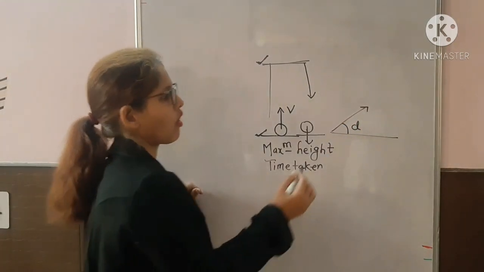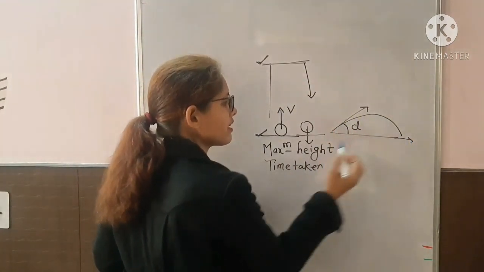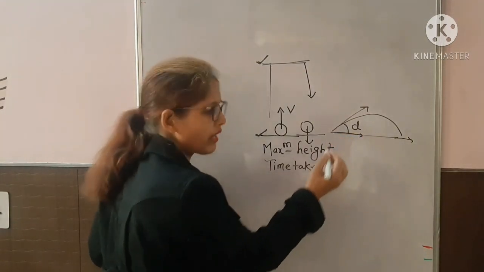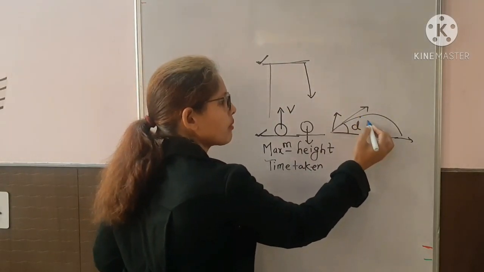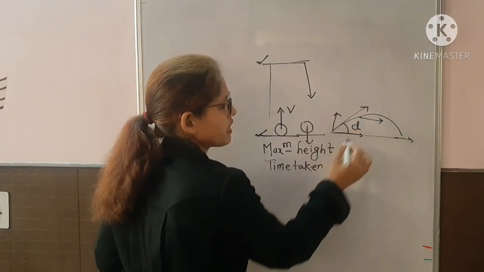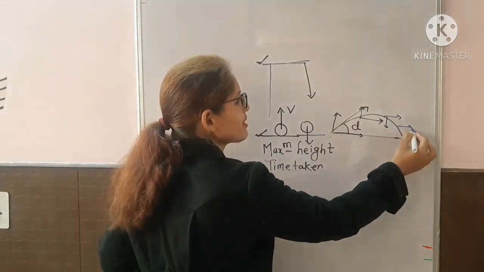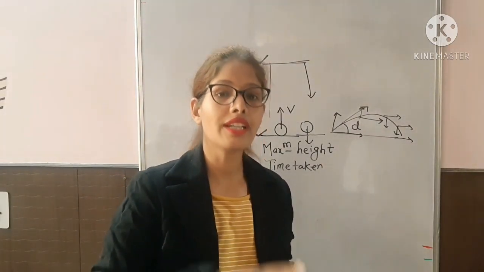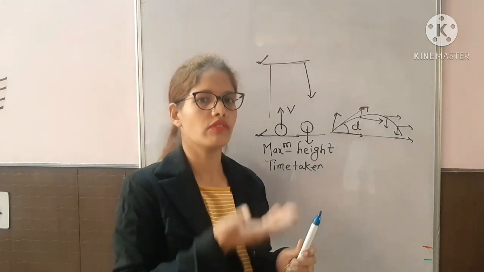In this case, the object will follow such a path. It moves in the horizontal direction and also moves upward, then horizontal, then down. So the object is performing motion in two directions, one horizontal, the x-axis, and one vertical.